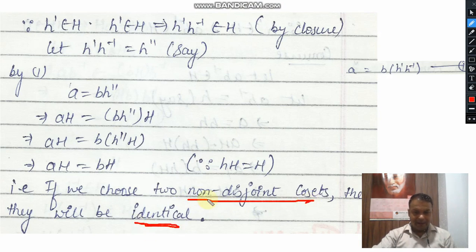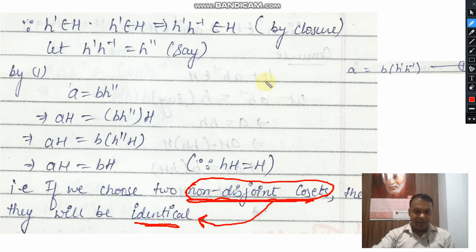We have assumed that these are non-disjoint. It means they have at least one common element. Disjoint means they will not have any common element. If we assume that these are non-disjoint, then they are identical.